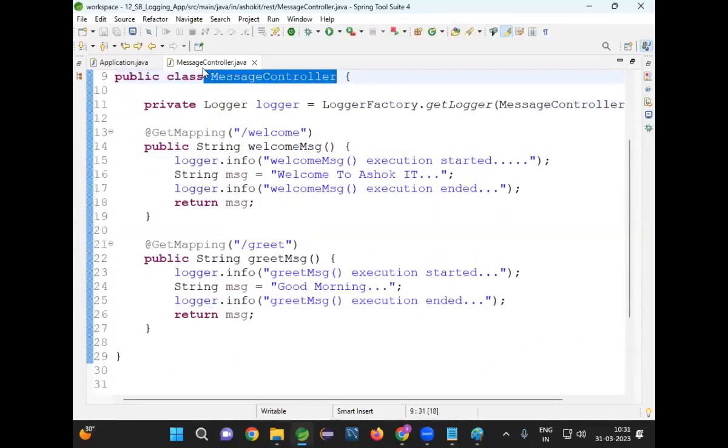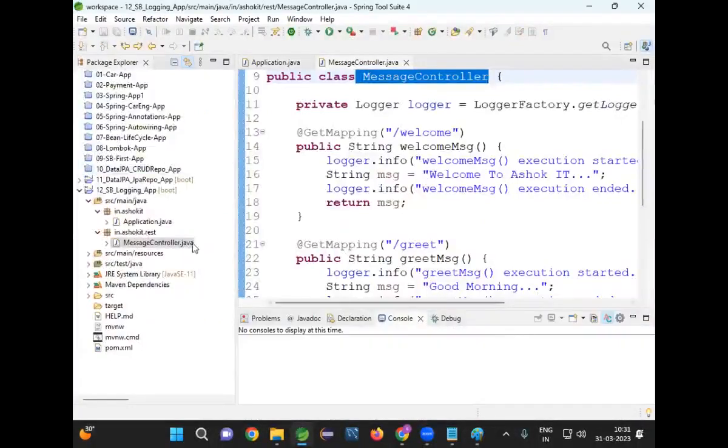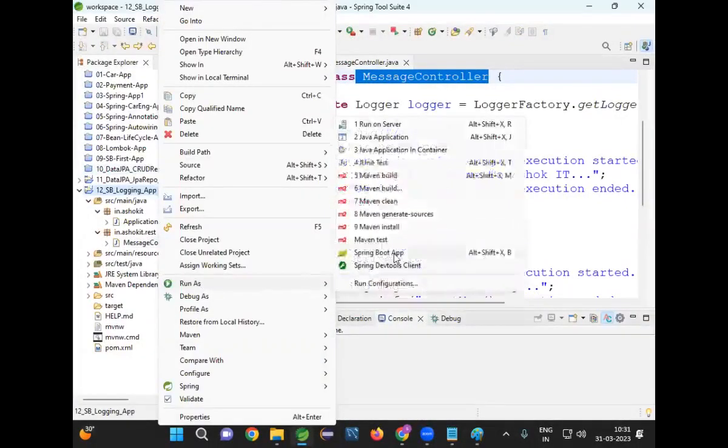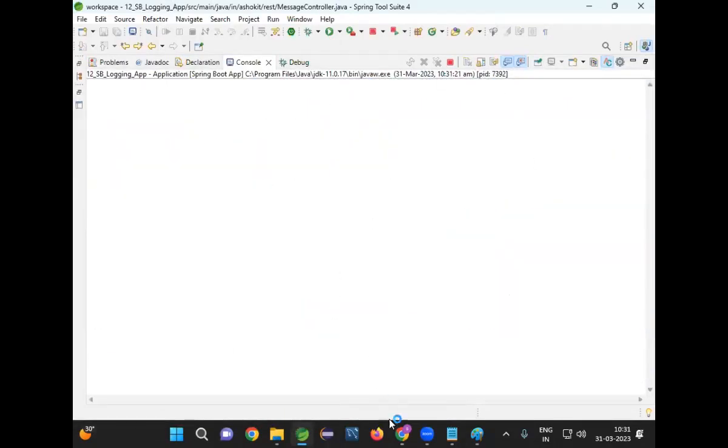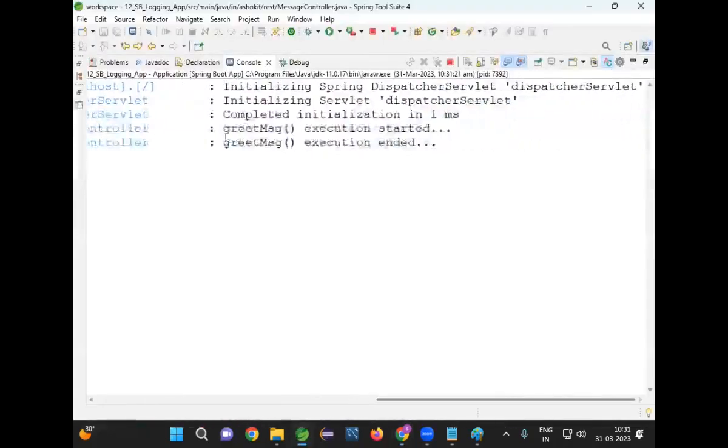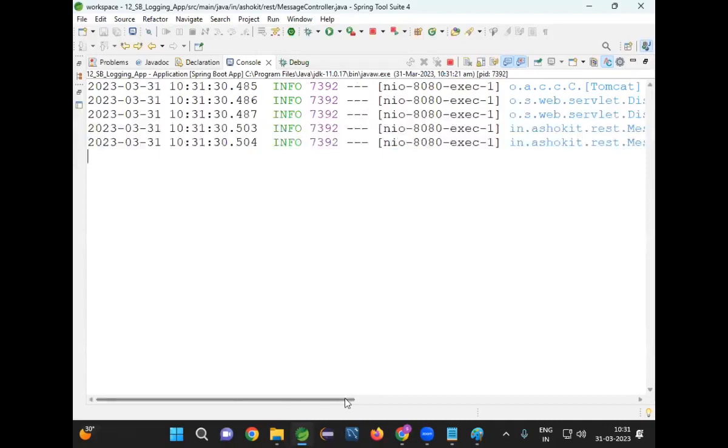Right. Now let me run my application. Stop this project. Right click, run as boot application. Clear the console. Nothing is there on the console. Go to browser. Now I want to send a request for my application. /greet available. I send a request. Go to the console and observe what is there. Greet message execution started, greet message execution ended.